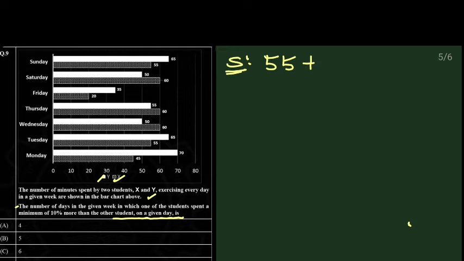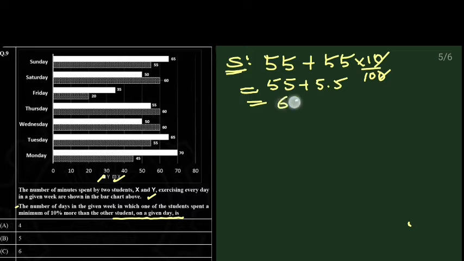What is the 10% of 55? 55 into 10 by 100, that is 5.5. So what is the total? 55 plus 5.5 is 60.5. If you take one person who is spending 55 minutes and add 10% to that 55, it comes out to be 60.5.